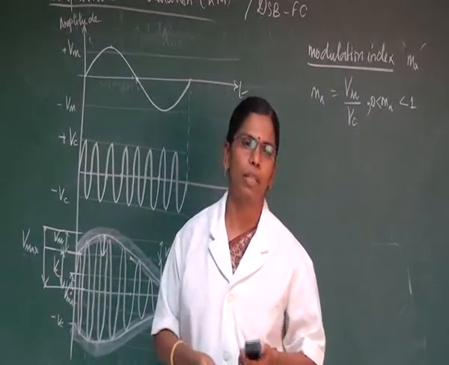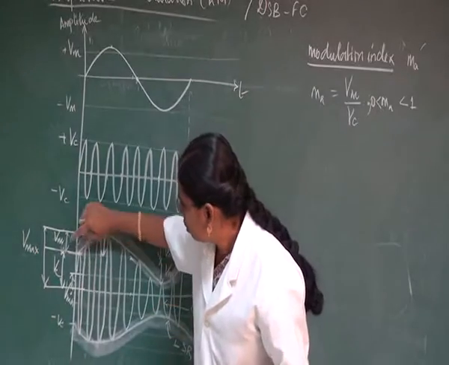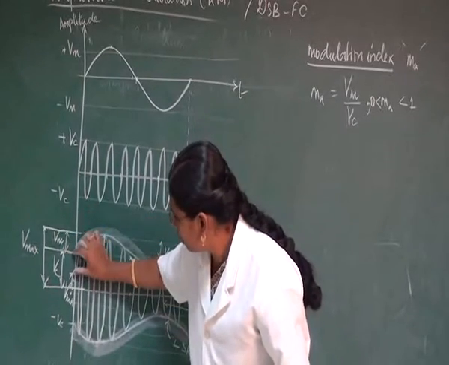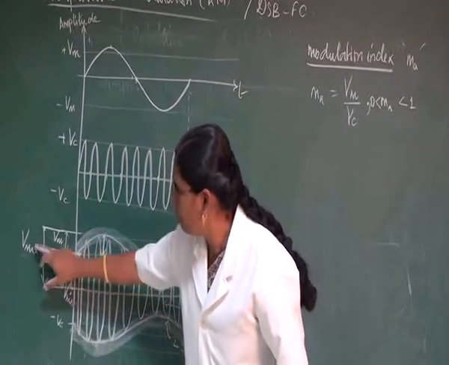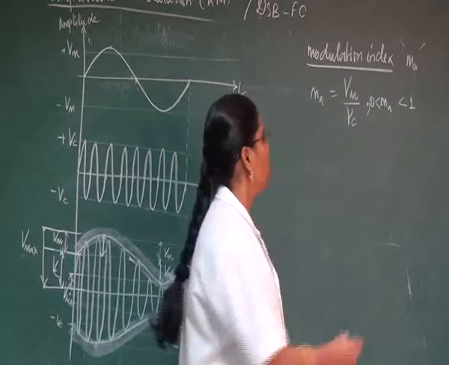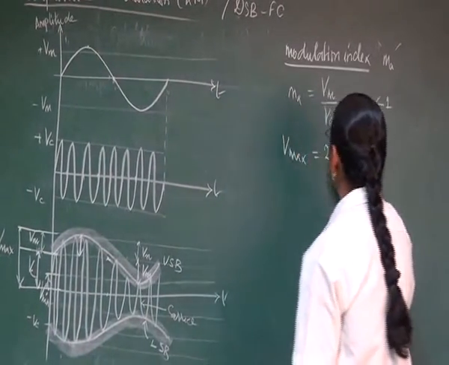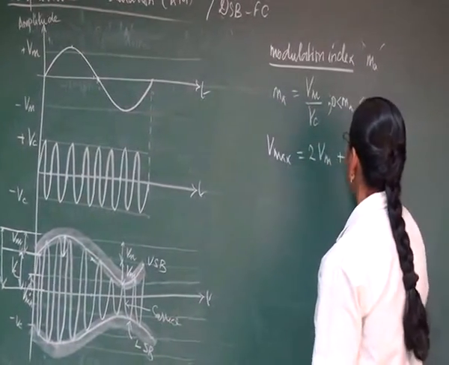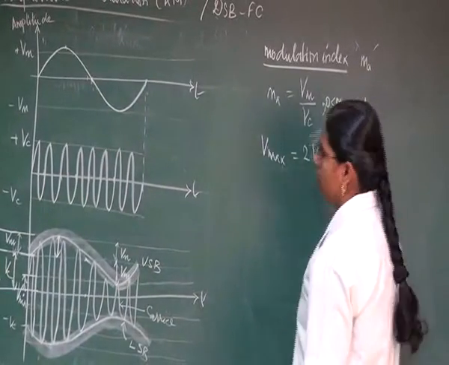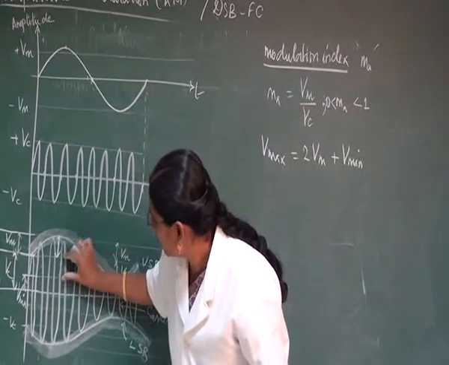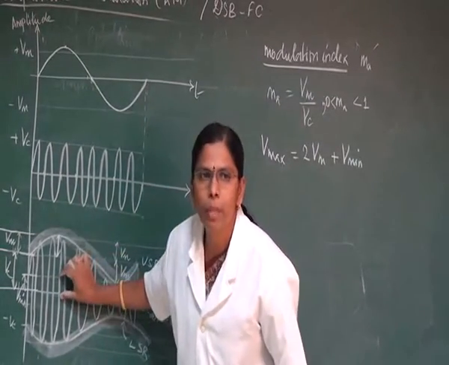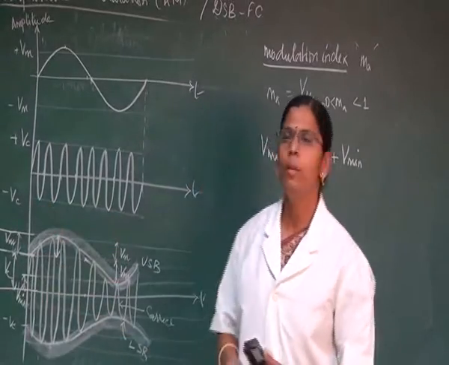Can we say that this VM plus this VM plus V minimum will be equal to V maximum? So V maximum will be equal to 2VM plus V minimum. So we have VM plus VM, that is 2VM, plus V minimum, and that we get as V maximum.